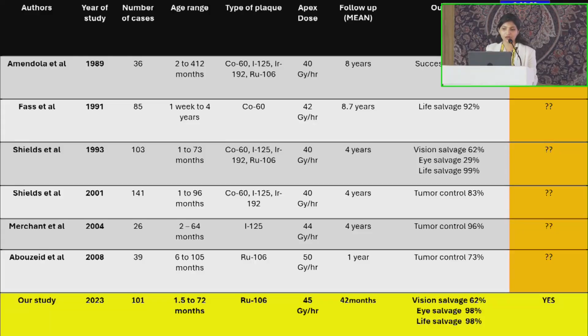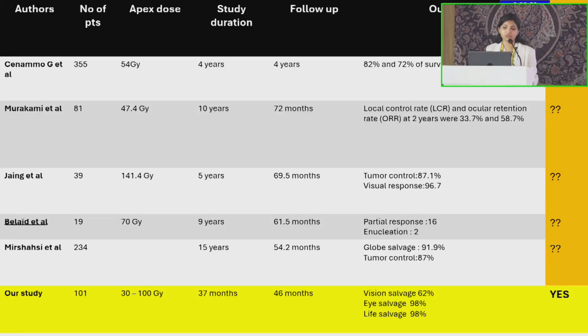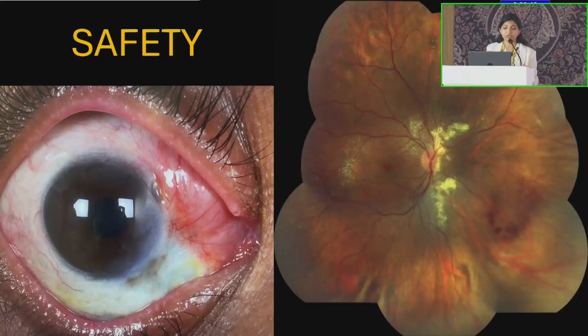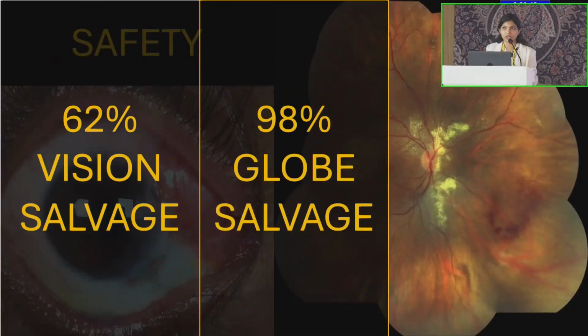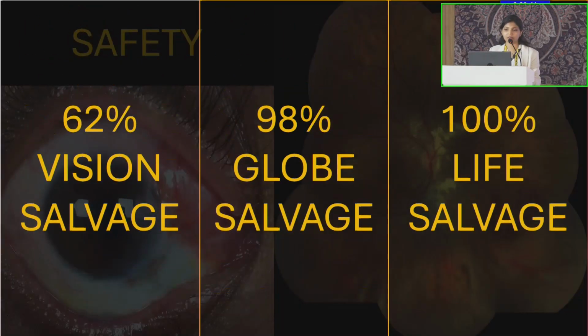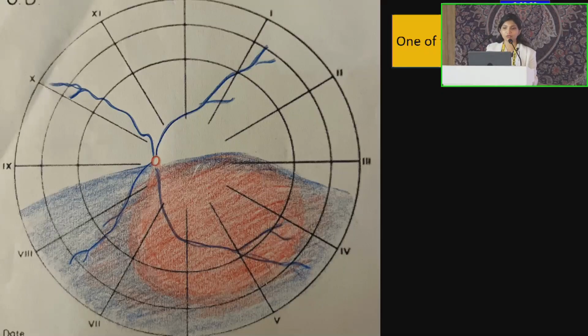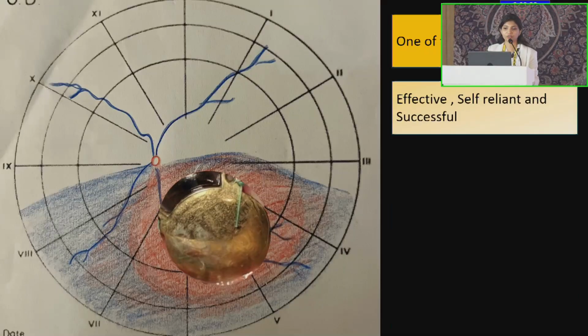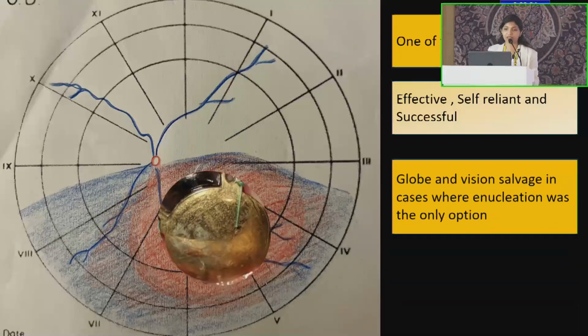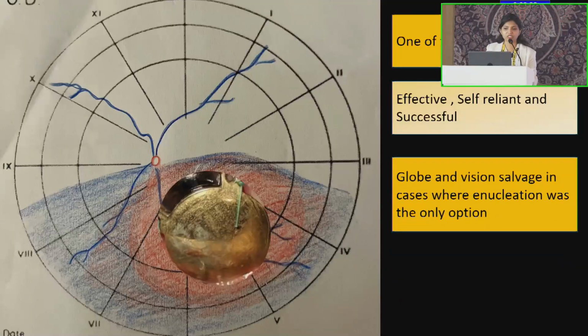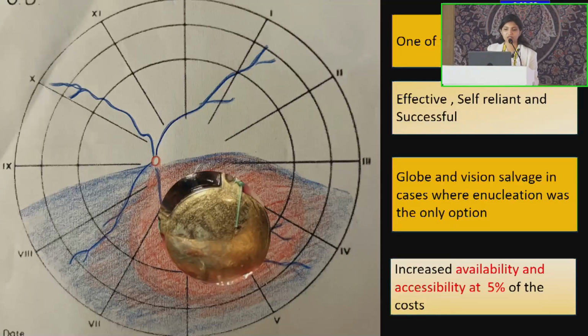But what stands out is that it is available at a cost, available for a larger population. At a fraction of this cost, we achieved 62% eye salvage, 98% globe salvage, and 100% life salvage. This is one of the largest studies which proves the efficacy, self-reliance, and success story of the plaque brachytherapy, which achieved both globe and vision salvage in patients where enucleation was the only option, and especially at 5% of the cost, making it available and accessible to a large population.